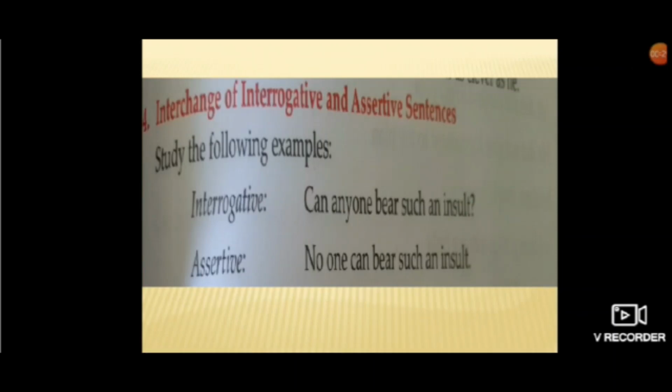Now if they ask you to change it into assertive, you will write down, no one can bear such an insult. Okay, and suppose they give you, no one can bear such an insult, and they ask you to rewrite the sentence into interrogative, so how will you do it? You have to change it vice versa. Can anyone bear such an insult?